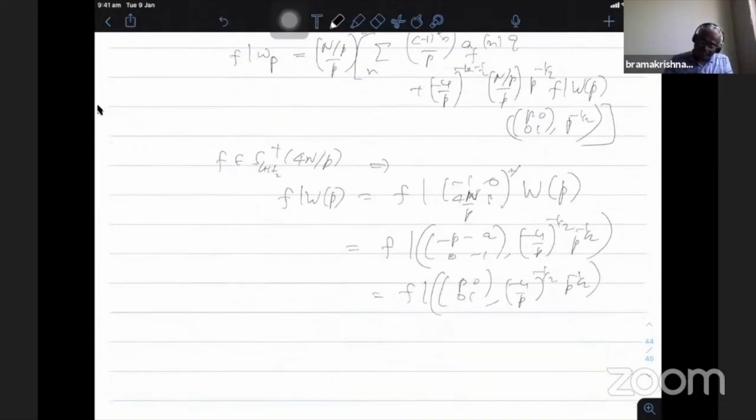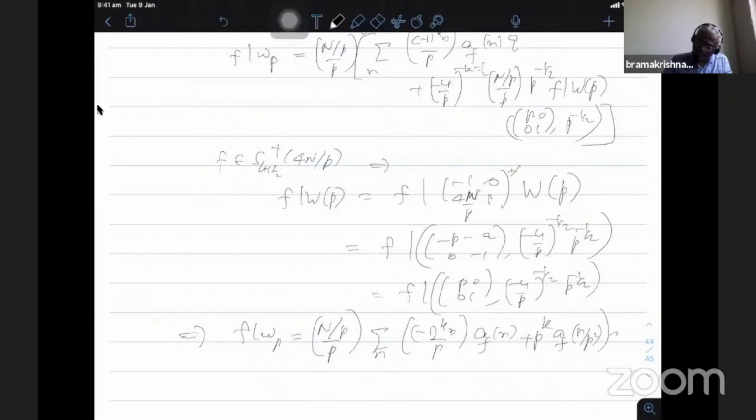Okay. So when I apply this one, I have p square 001. This implies f bar WP is n by p. After simplification, we get this summation n minus 1 power k n by p af of n plus p power k af of n by p square q power n.